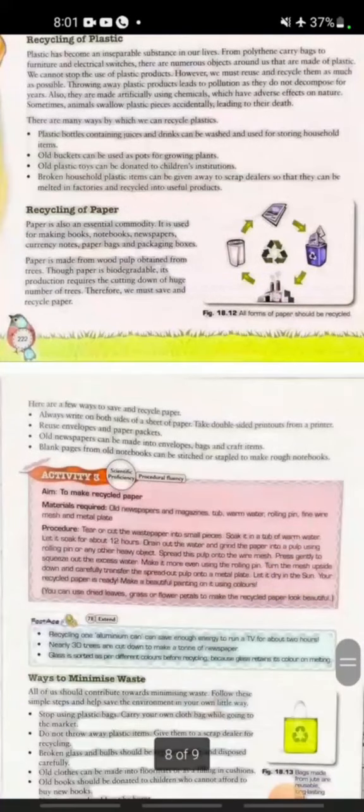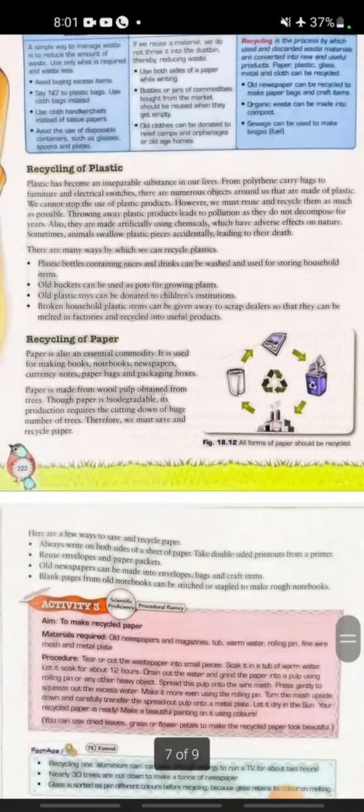So we discuss a few points about how we recycle paper. Always write on both sides of paper. Reuse envelopes and paper packets. Old newspapers can be made into envelopes, bags and craft items. This is how we recycle paper.